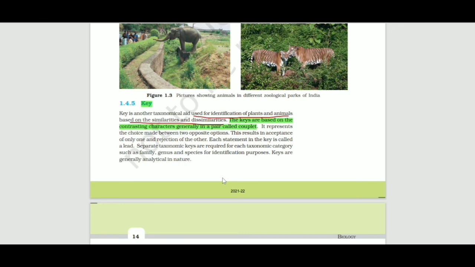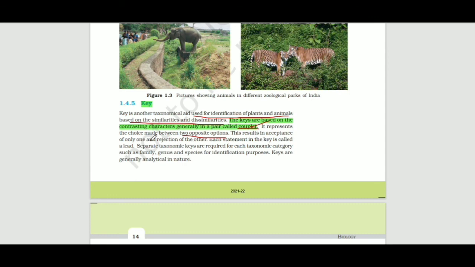So their contrasting characters, generally in pairs, are known as couplets. It is very important. Couplets are very important, so let's mark it. It represents the choice made between two opposite options. जैसा कि मैंने आपको बताया कि वहां पे दो opposite option होंगे जिसमें से एक सही होगा और एक गलत होगा.